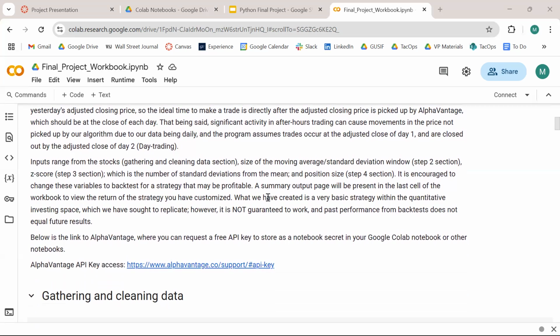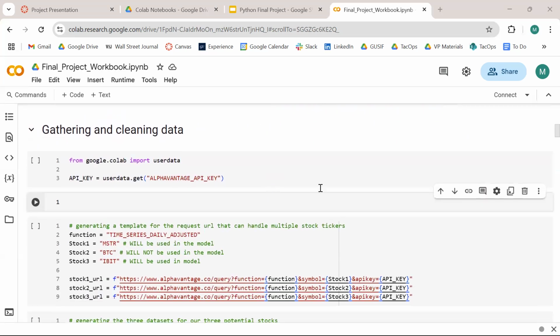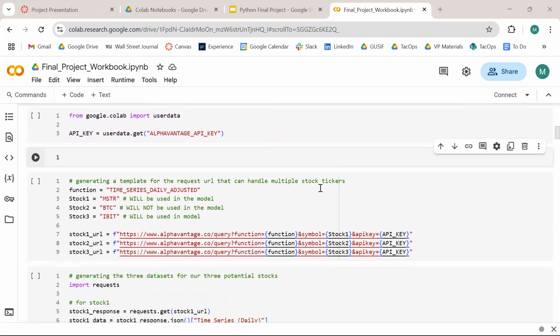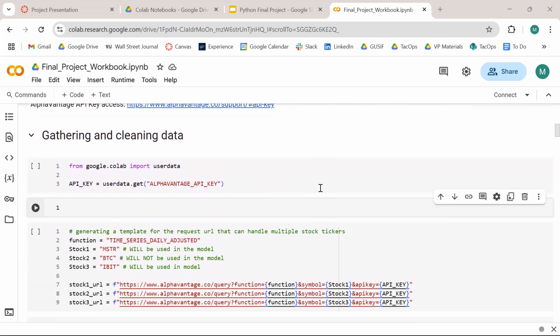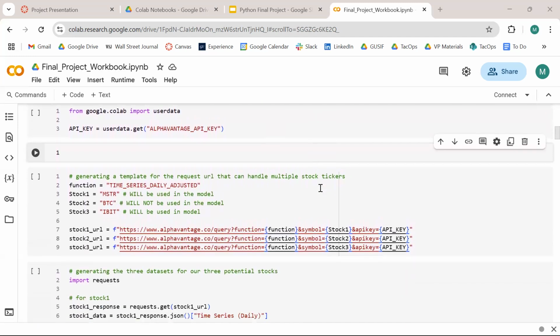All right, great. Thanks, Aiden. Just getting into our notebook real quick. We have the first section, gathering and cleaning the data. Like we said, we used our API key, which you're able to access at this link above. And we were able to generate these templates for the Alpha Vantage API. We have three stocks that you could look at a time. And as he mentioned, this is fully customizable. You can put any stock that you want in there. Just as a note, we decided to go with stock one and stock three. So those are going to be the ones that appear in the code later on in the notebook.